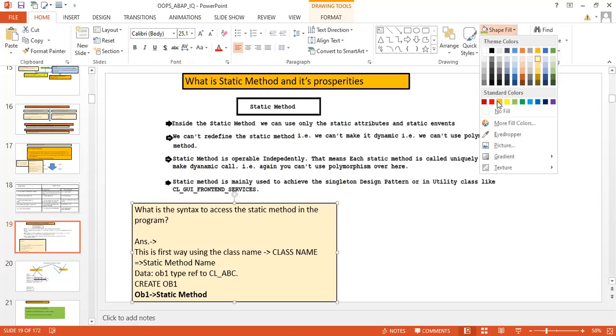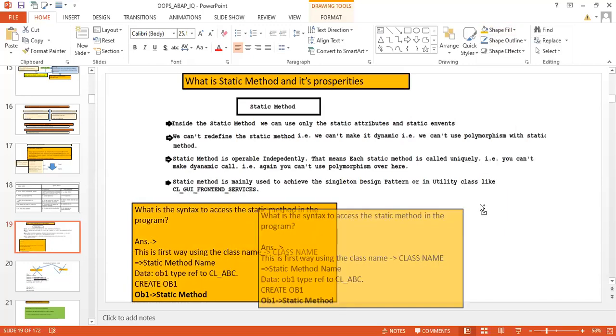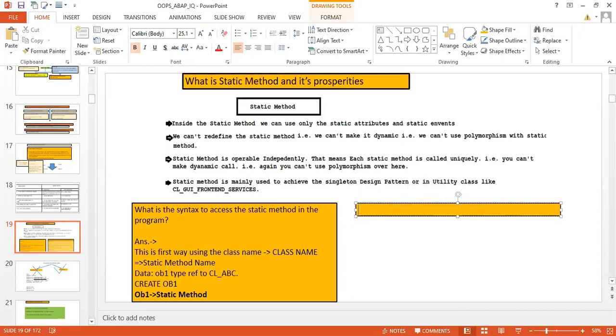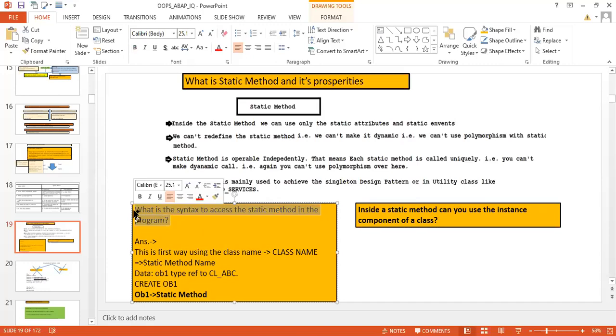My another question is, inside a static method, can you use the instance component of a class? Yes or no, just give the answer fast.